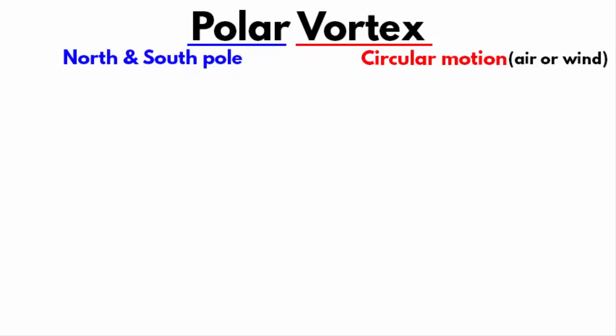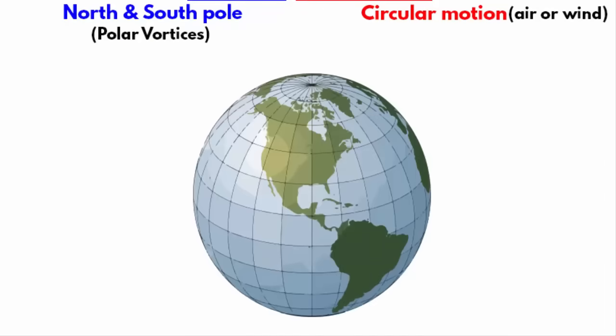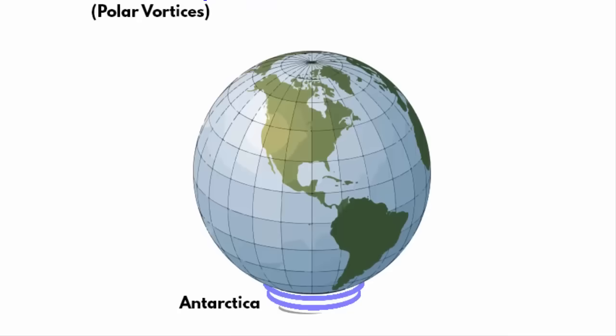So what we understand from the term polar vortex is that there is a circular movement of air or wind occurring on both the Earth's poles, that is North Pole and the South Pole. It always exists near the poles. When you hear the term polar vortex, it sounds singular, right? Actually, there are two polar vortices on Earth. One is in the southern hemisphere over Antarctica, and one is in the northern hemisphere over the Arctic region.